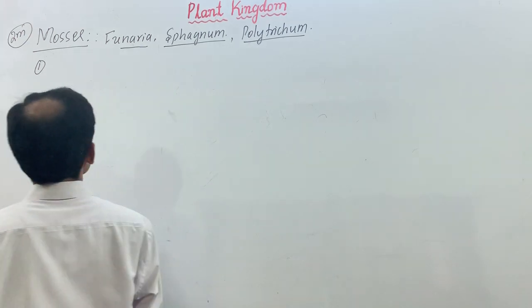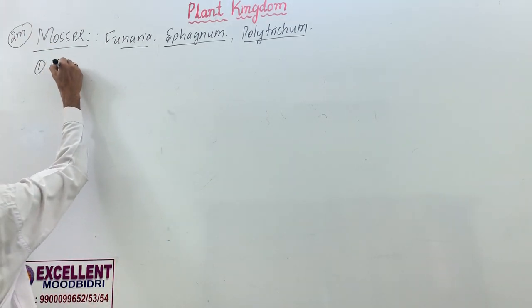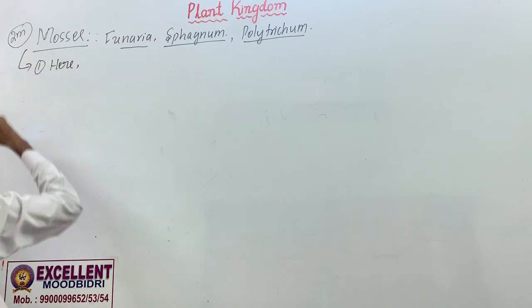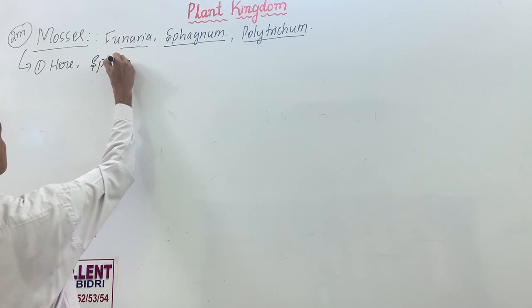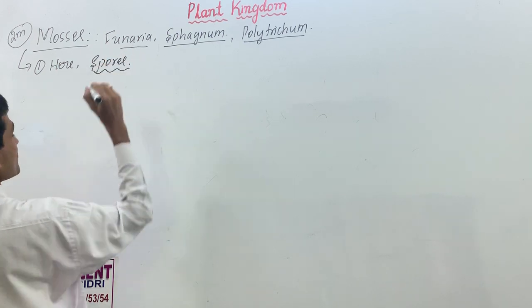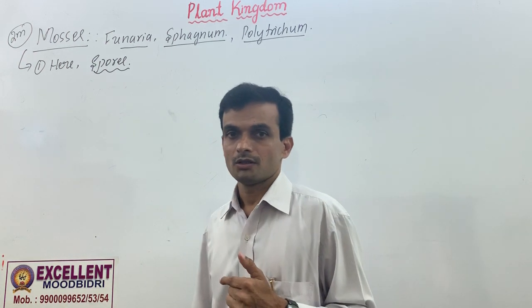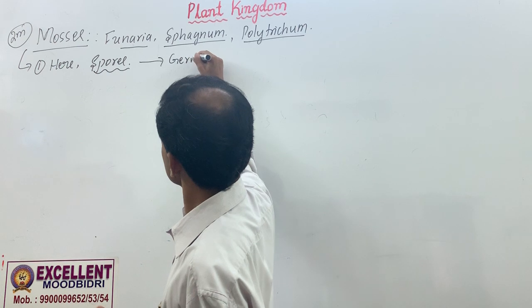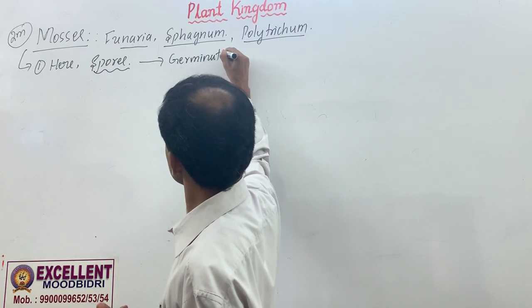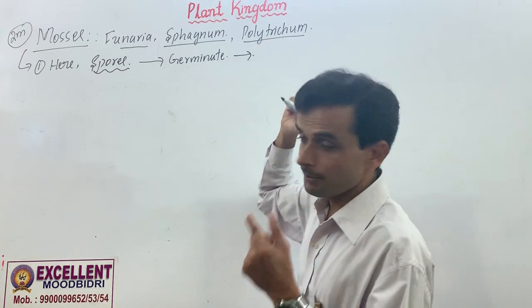But here in mosses, spores are produced by sporophytes. There is alternation of generation. These spores germinate. It means they divide and develop into a gametophyte.